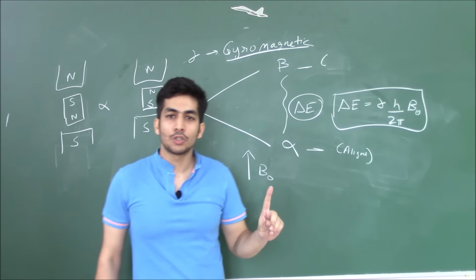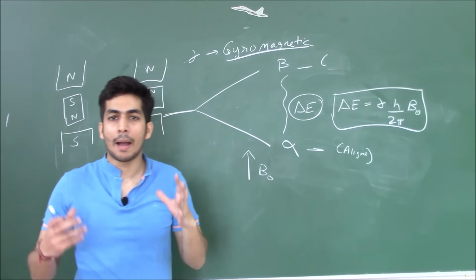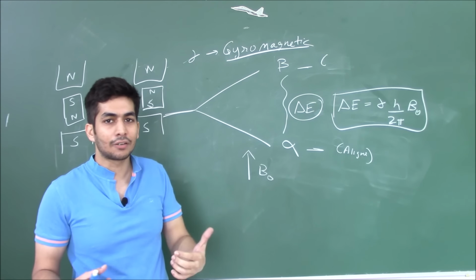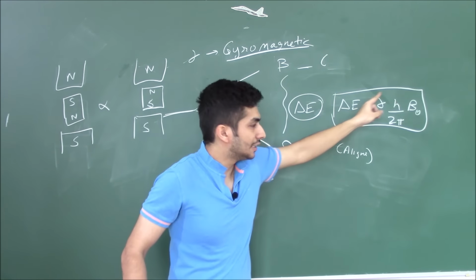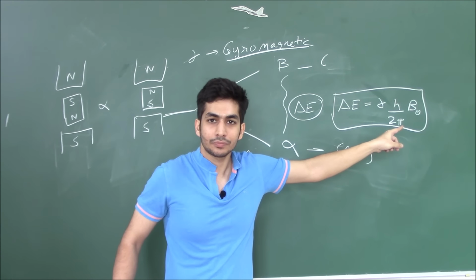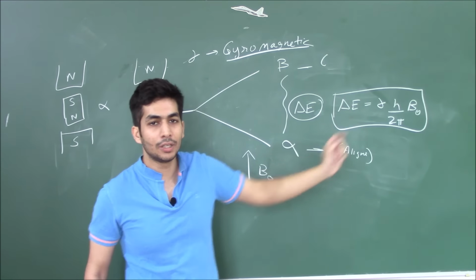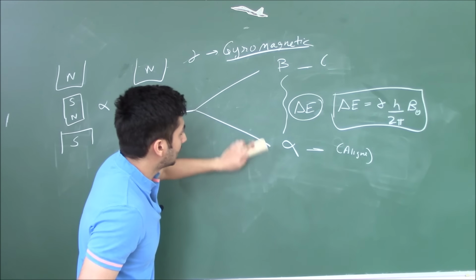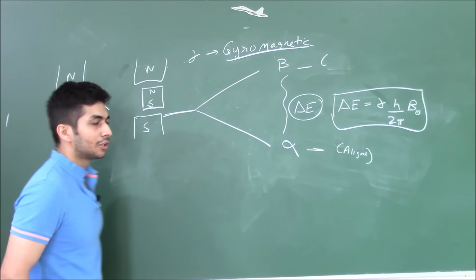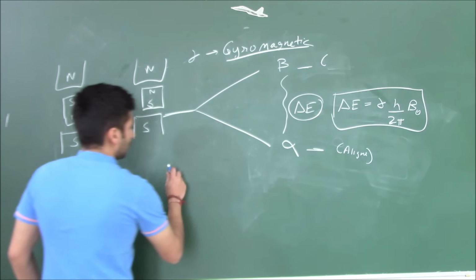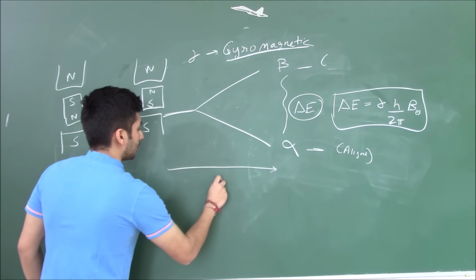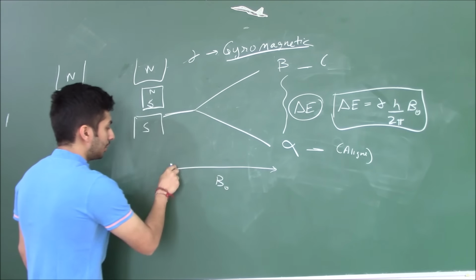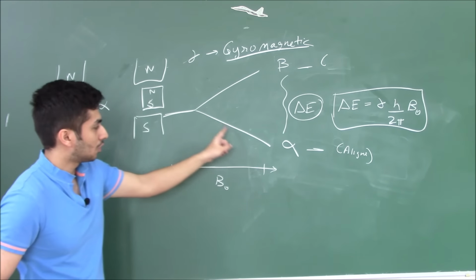The only thing you can change over here is your B naught, that is your magnetic field. So that is the only thing that you can change, the external magnetic field. And you can see that this delta E is directly proportional to B naught. What that means is that if we increase the magnetic field, the energy gap between the alpha and beta form will increase. So let's say I plot B naught on the x-axis. You can see as we are increasing the magnetic field from this point to this point, the energy gap is continuously increasing.